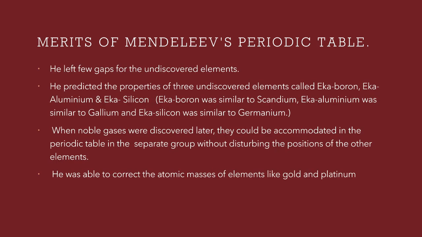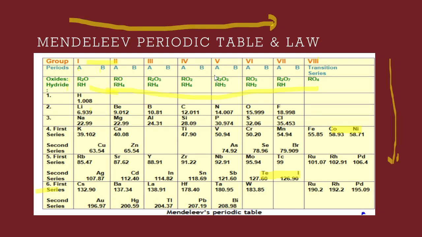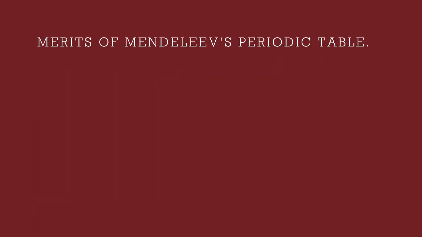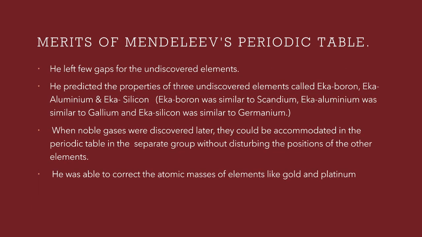What is a merit or an achievement of Mendeleev's periodic table? He left a few gaps for the undiscovered elements. If you see the periodic table, you can see there are a lot of gaps, and this is a gap for the subgroup A. So there are a lot of gaps in Mendeleev's periodic table, thinking that there may be many elements in the future which will be discovered. So he left gaps for the undiscovered elements. That is the greatest advantage or greatest achievement of Mendeleev.